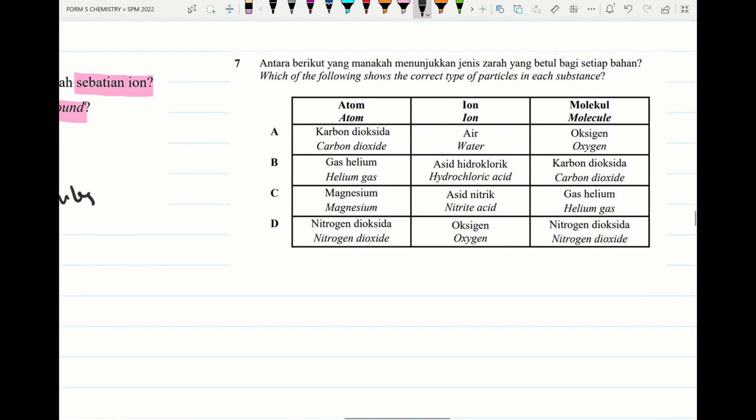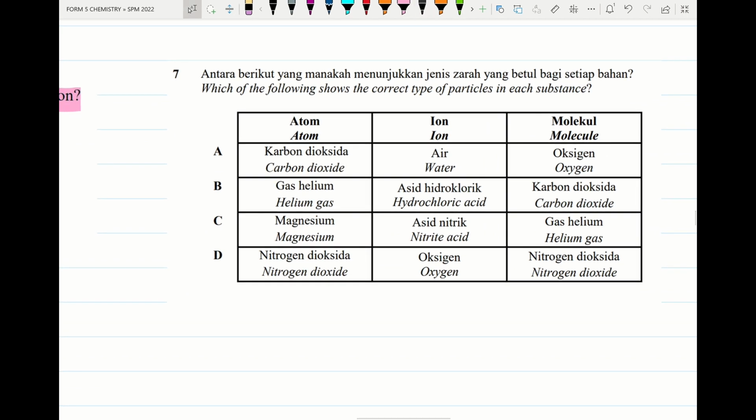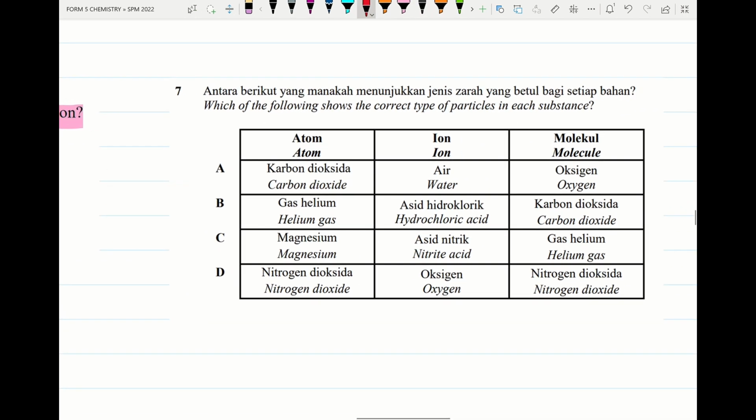So we move on to the next question. Try to check this question. When we get this type of question, write down the formula. Carbon dioxide, non-metal plus non-metal, exists as molecule, cannot be the answer. Helium, He, one capital, one small, exists as atom, can. Magnesium, one capital, one small, exists as atom, can. Nitrogen dioxide, non-metal, non-metal, exists as molecule.